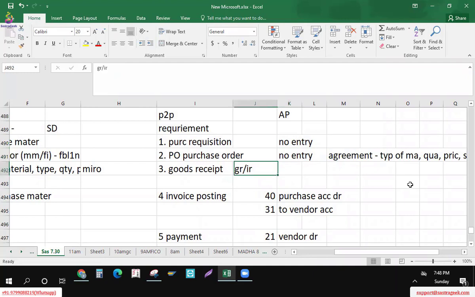But when we receive the goods here, what is the entry which affects the system?